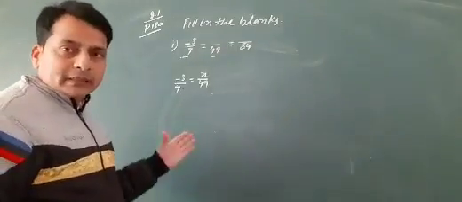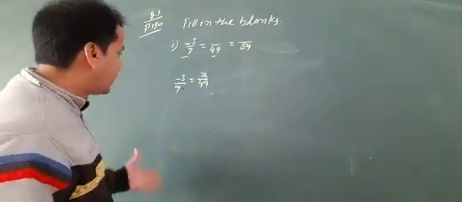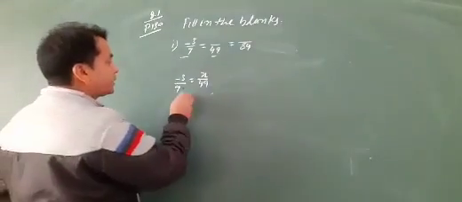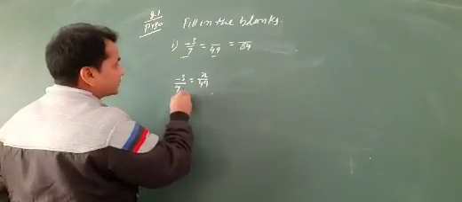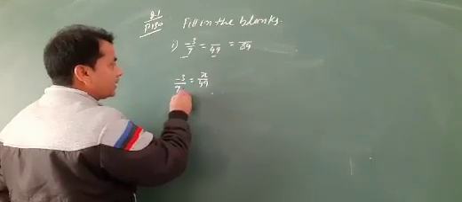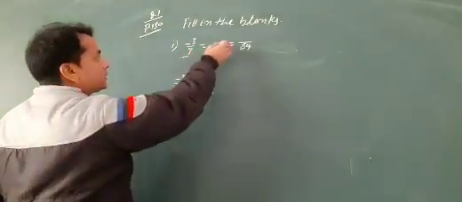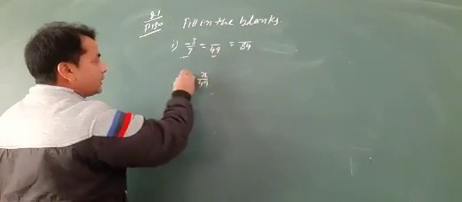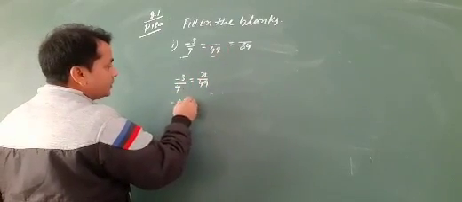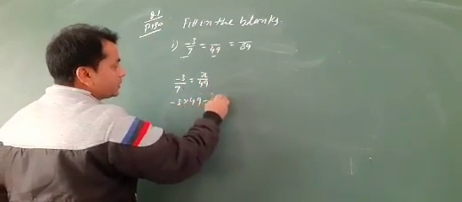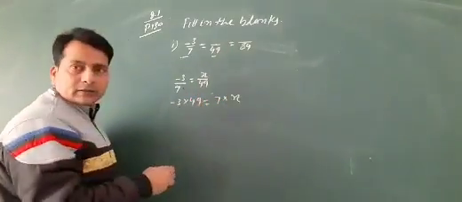Then cross multiplication here, or in the second method, compare between the denominators. Then minus 3 into 49 equal to 7 into x.